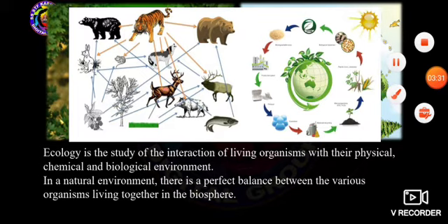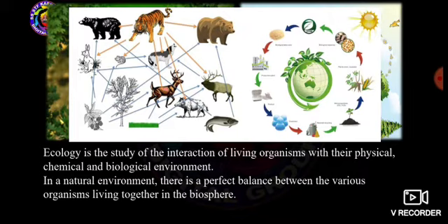In a natural environment there is a perfect balance between the various organisms living together in the biosphere. In the picture on the desktop you can see that each and every animal, including plants, domesticated animals and wild animals, has links between them. This is known as ecological balance.